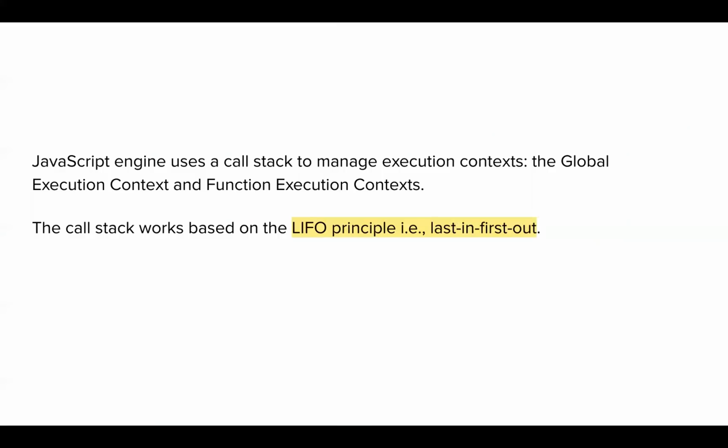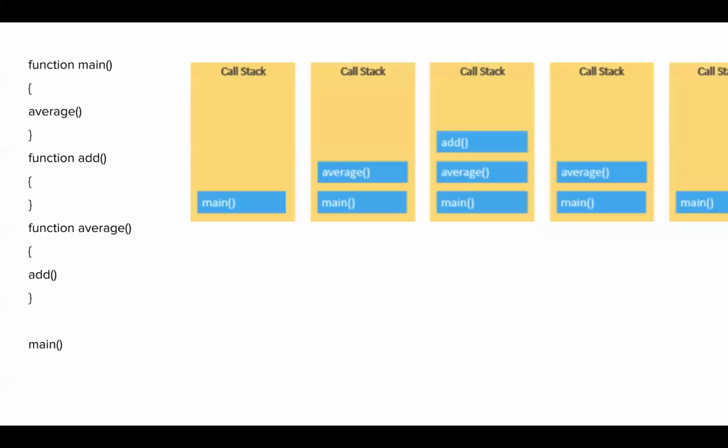But how does that relate to our JavaScript code? As you can see, I have function main, function add, function average, and then I have some execution calls inside of these functions. But since these are function declarations, they will not get executed as long as JavaScript doesn't find a function call. Remember, not function declaration, function call. Where is a function call outside of any function? It's main. So it will add main first.